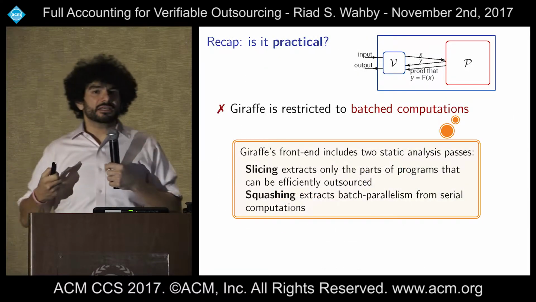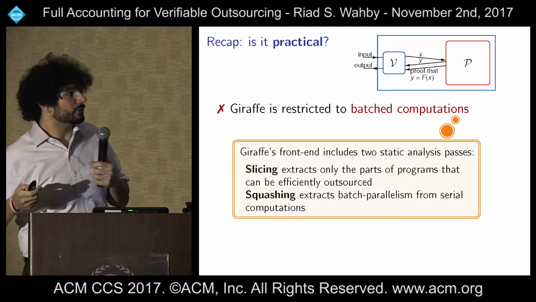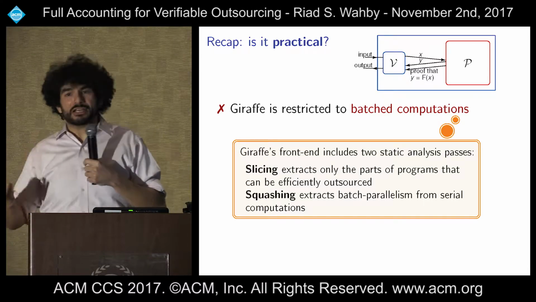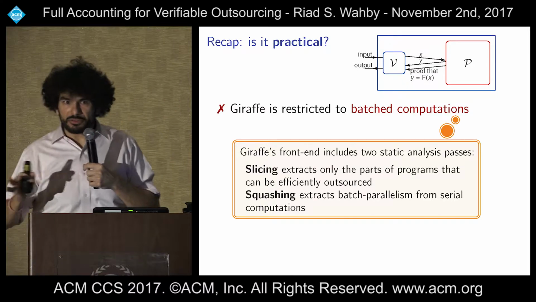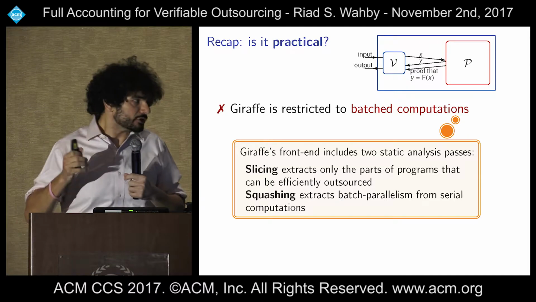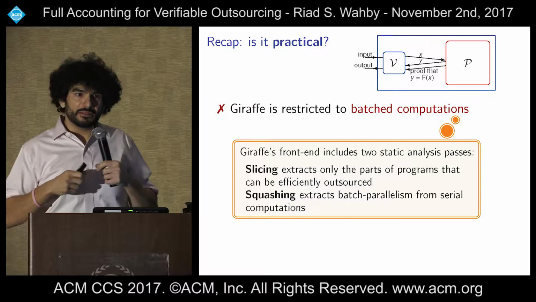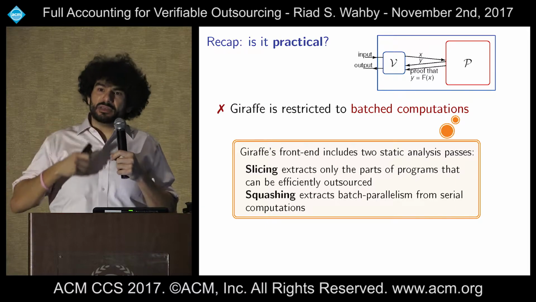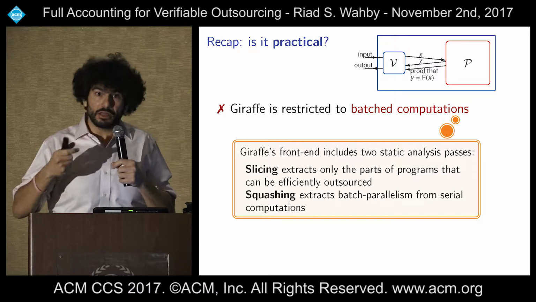Okay, so we started out asking, are these systems practical? And we have to turn that same question to Giraffe now. So is it practical? Well, it's restricted to batched computations or to data parallel computations because of the underlying proof protocol. And that's definitely a restriction, right? That means that certain computations that we want to do, we can. But on the other hand, I haven't talked about them. Our front end actually includes static analysis passes that are able to extract sub-pieces of programs that are amenable to outsourcing, that are parallel, from bigger programs.